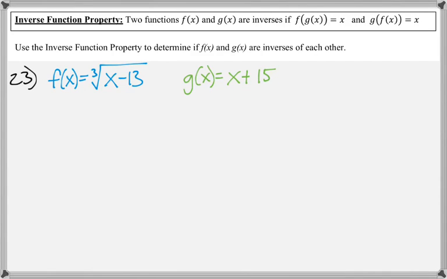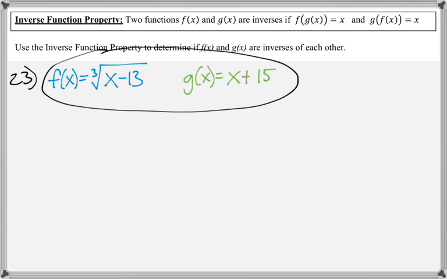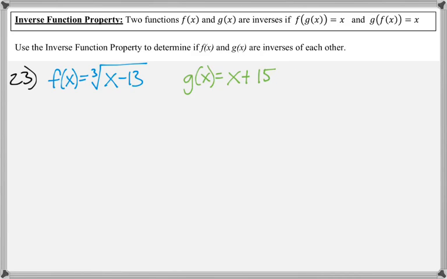Question number 23 is asking us if these two functions are inverses of each other. And we can tell if they are if we find f∘g and g∘f, and if f∘g and g∘f are both equal to x, then the original two functions are indeed inverses of each other.